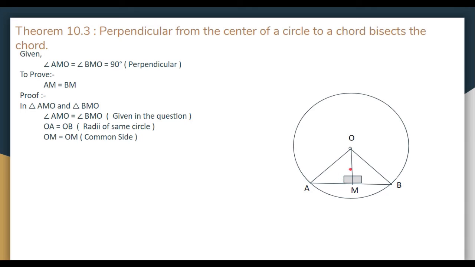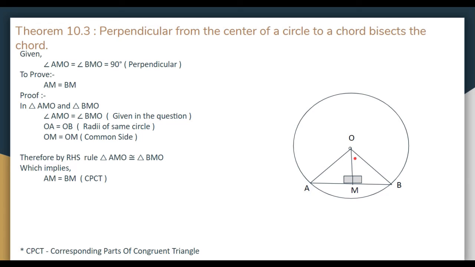Therefore by RHS these two triangles are congruent. What it implies? It implies that AM is equals to MB by CPCT, corresponding parts of congruent triangles.